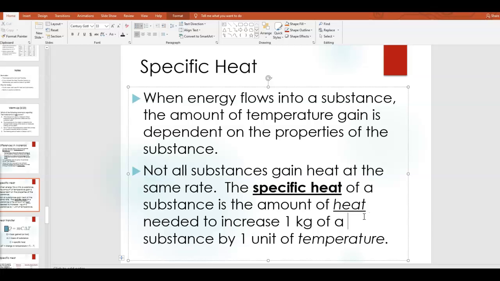Now, on the next slide, we will see an equation to do calculations with specific heat. But if you look at the definition, the amount of heat needed to increase 1 kilogram by 1 degree, that's basically what specific heat is. In other words, the bigger the specific heat of a substance, that means it takes more energy, more heat, to raise the temperature by 1 degree. Okay, so keep that concept in mind.